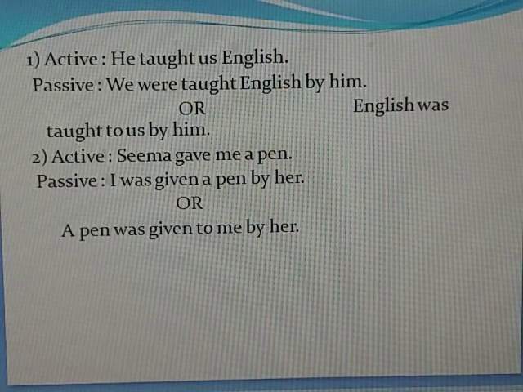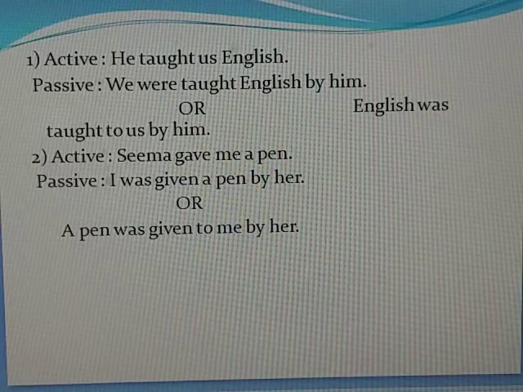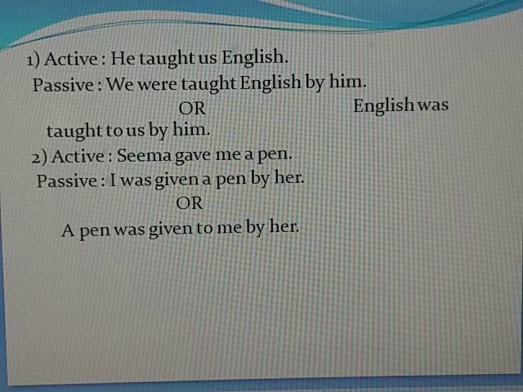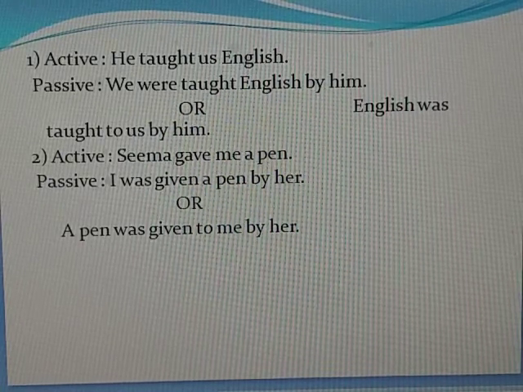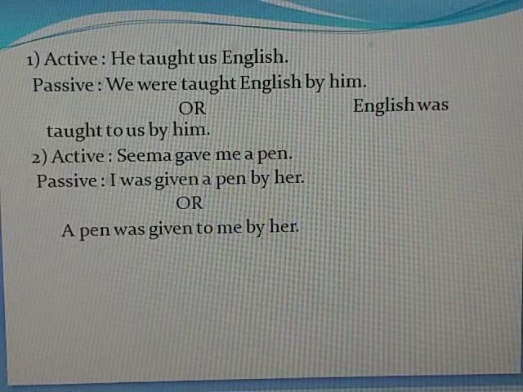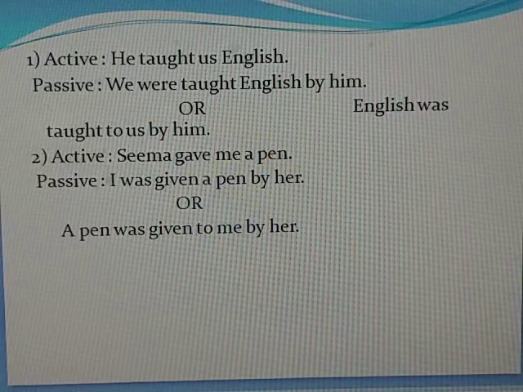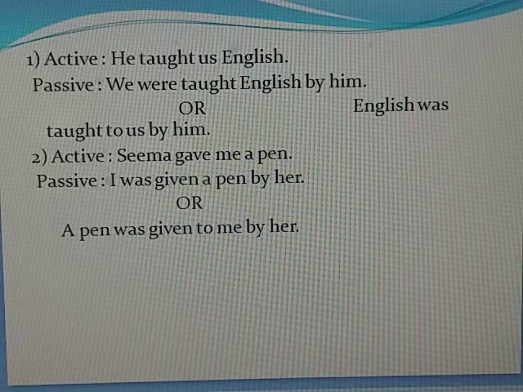Passive will be we were taught English by him or English was taught to us by him. Two objects, so two ways of making passive voice. You can practice some more sentences like this and then you will master it.